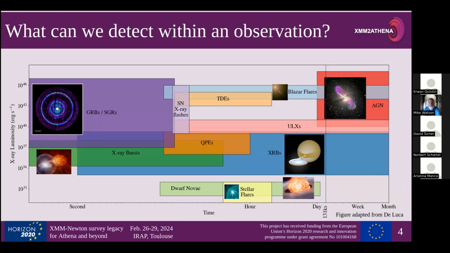X-ray binaries, the classical variety, the timescales vary on huge ranges. Their counterparts, ultraluminous X-ray sources as well. We know there are now neutron stars in these sources, which often exceed the Eddington luminosity by several hundred times. Very interesting. TDEs and QPEs, tidal disruption events and quasi-periodic eruptions, two events that might be closely related, are also possibly detectable within an XMM observation. And then down here, we've got dwarf novae, cataclysmic variables, and also stellar flares, which everybody loves, of course.